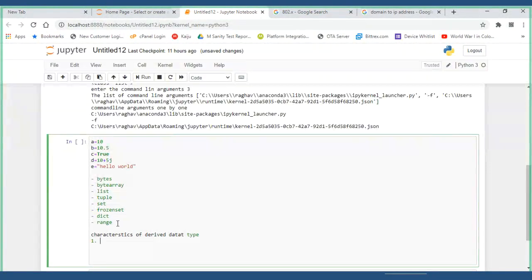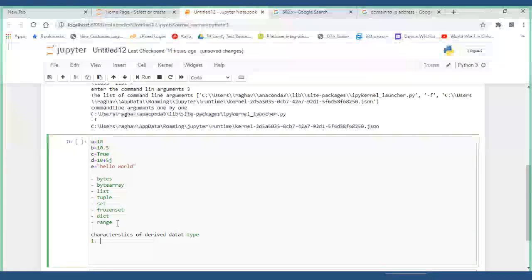So there must be something which says its characteristics. Let us see them first, then we will get into the other parts of the data types.